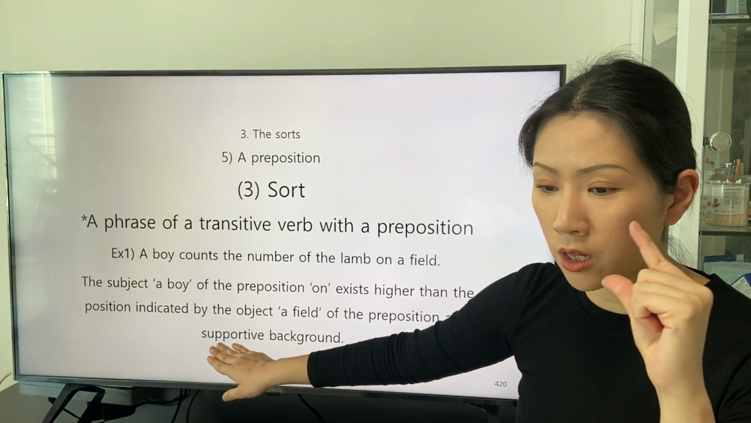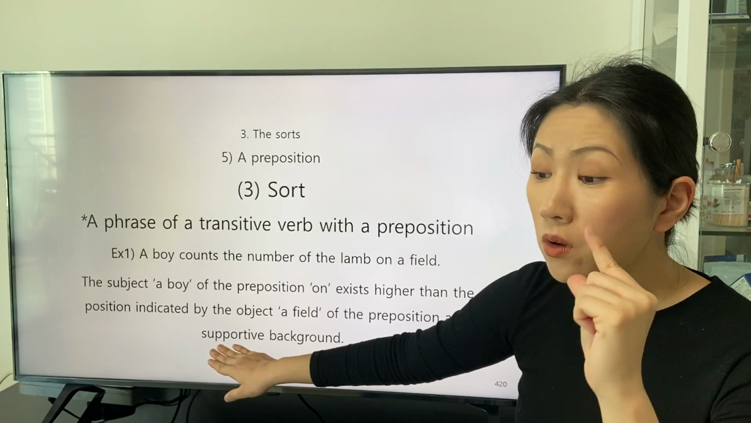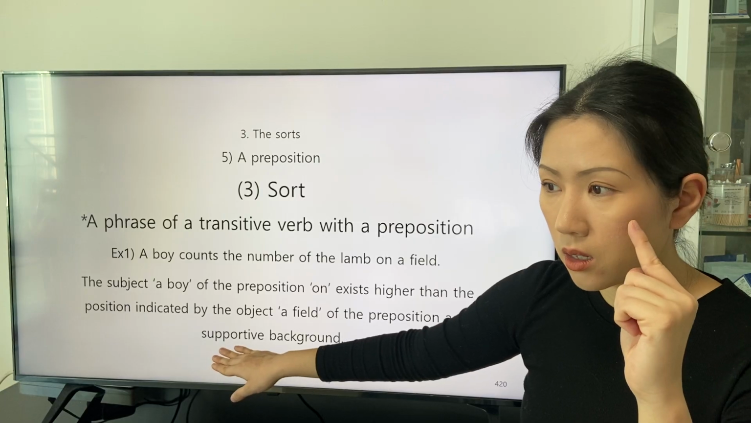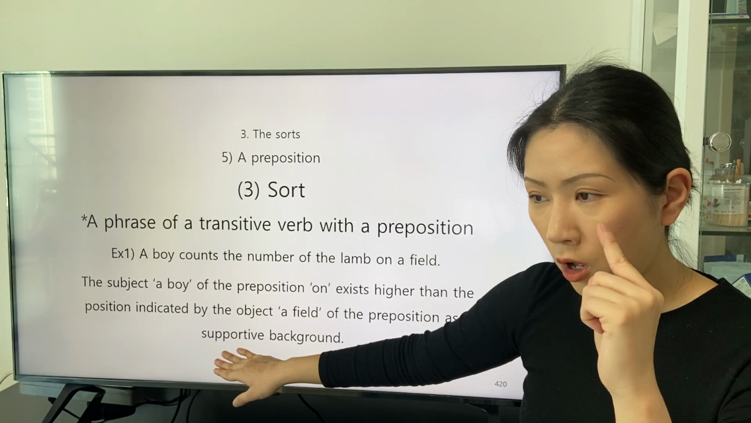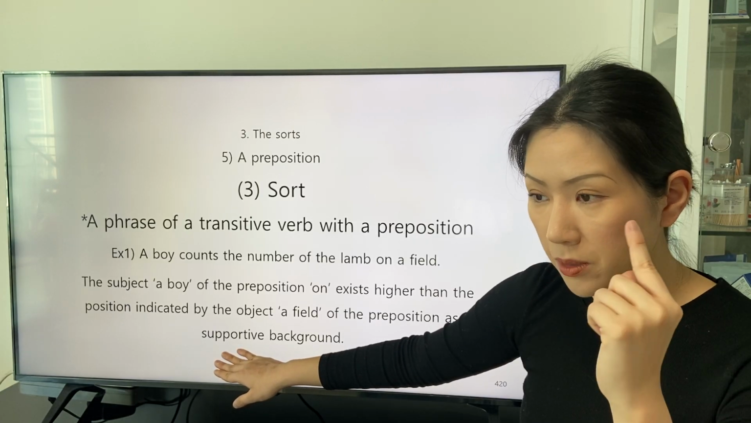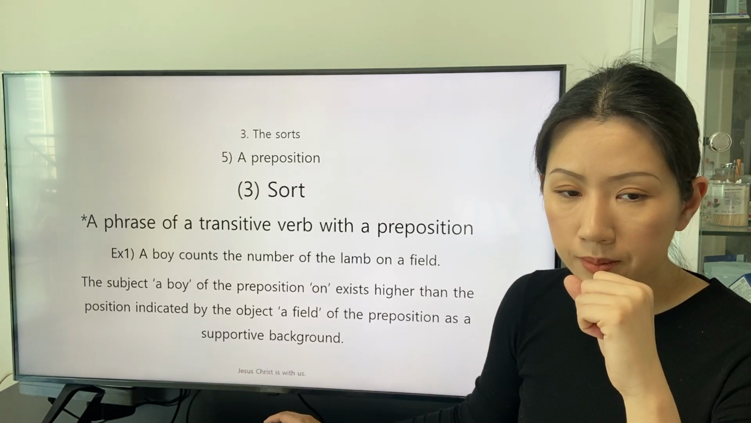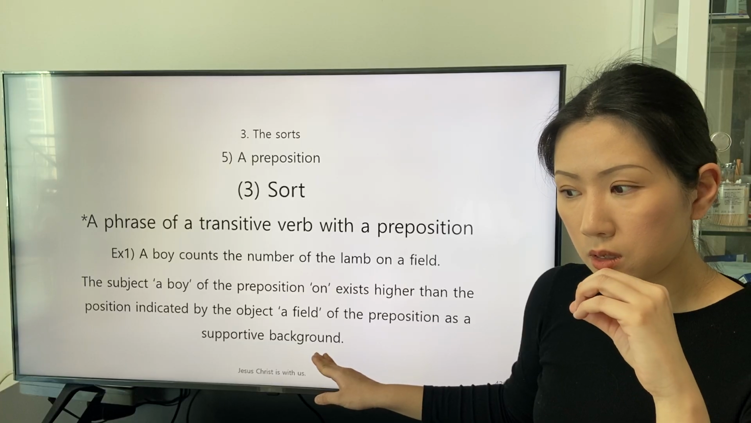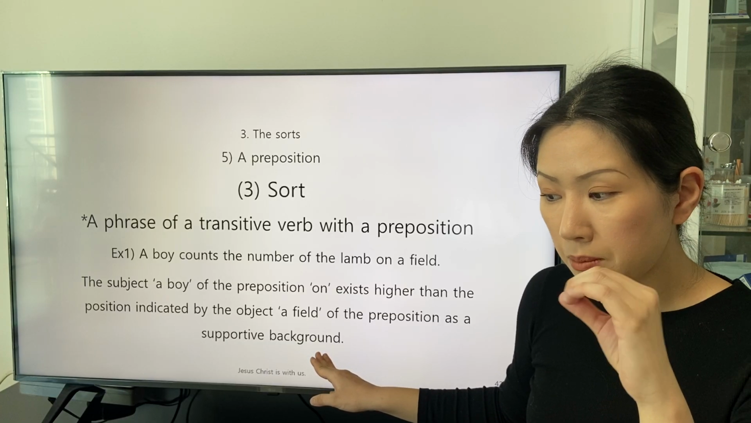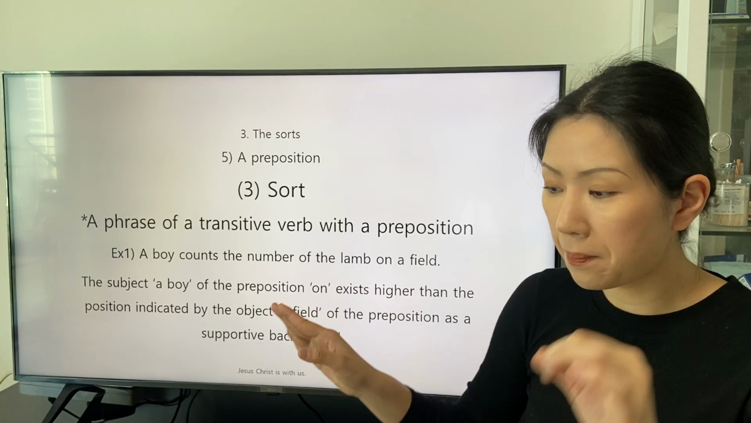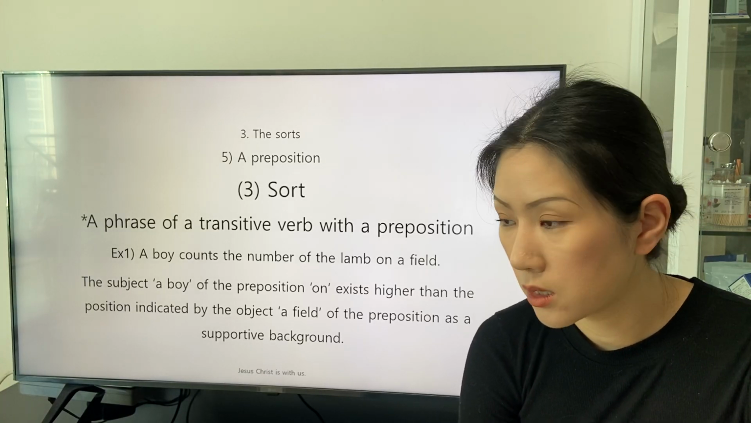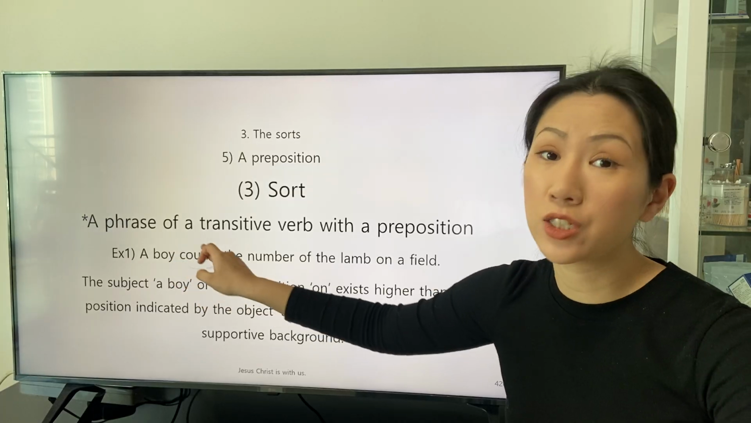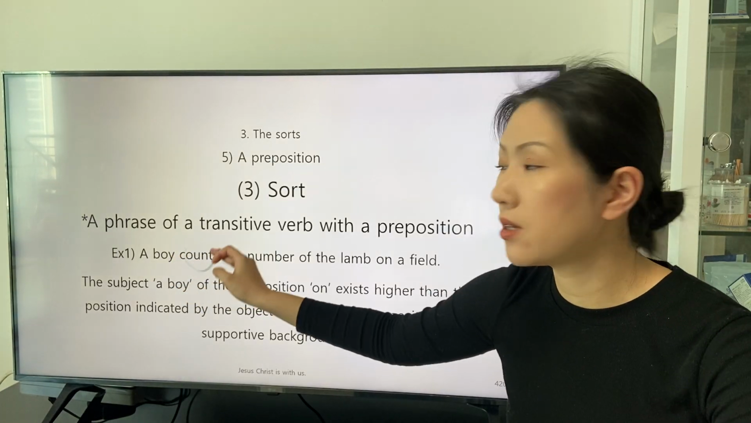We focus on the meaning of applying the preposition on. The supportive background can be the basis for the subject to actualize the action indicated by the transitive verb count.